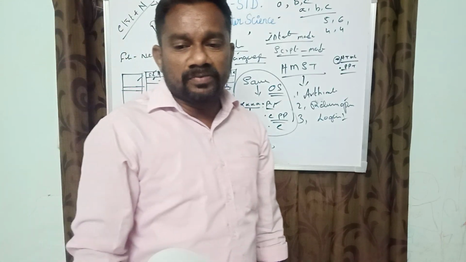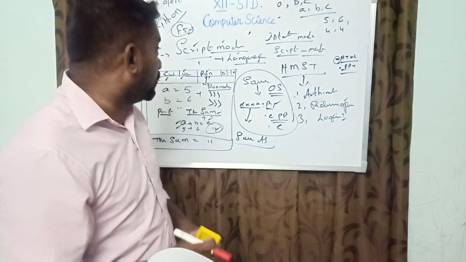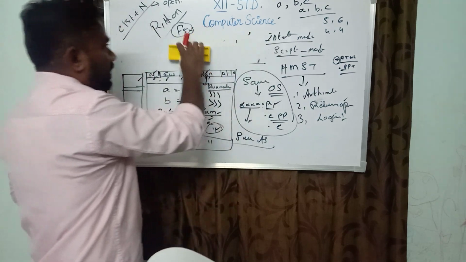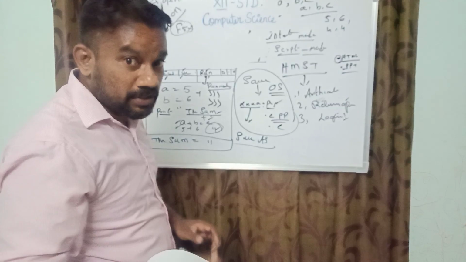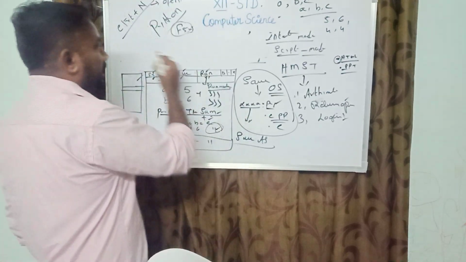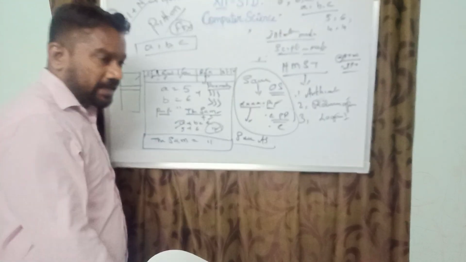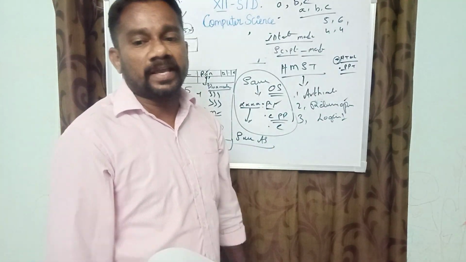The syntax form of the input function is variable equals input. The input function is written as a variable assigned from the function. The input value is given to the variable. For example, a, b, c are variables created by the input value, and the value is given through the keyboard.